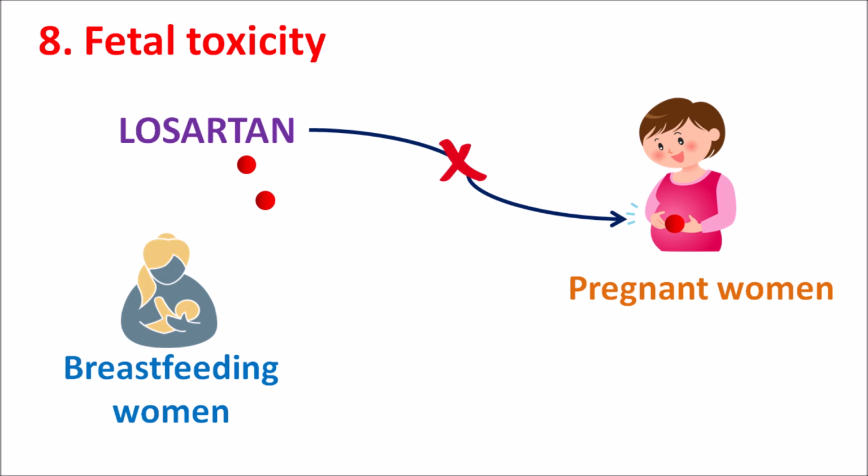So these are the various side effects produced by Losartan. It mainly produces dizziness as an important side effect, which results in lightheadedness and sleepiness in the patients. It can also produce some vestibular disorders resulting in vertigo and tinnitus. Muscle cramps can be produced resulting in muscle pain and joint pain. Back pain is another important side effect produced by Losartan.